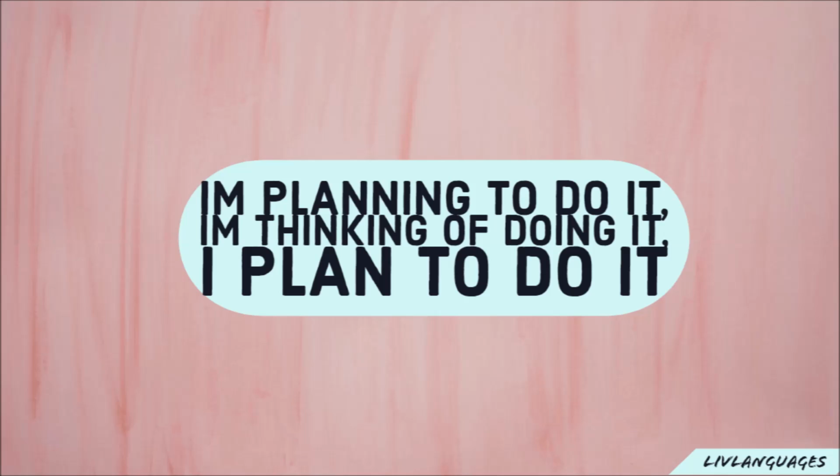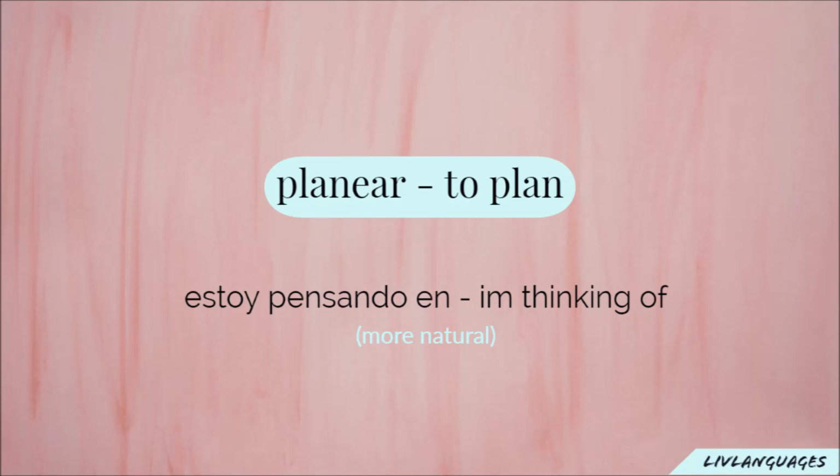So to start with, the way this verb works, you can use it for many different reasons. So you can use it to say, I'm planning to do it, I'm thinking of doing it, I plan to do it, etc. So you can use it for quite a lot of terms. Now the original verb to plan is planear, but we're not going to need that because the more natural way it's used is estoy pensando en. Now this means I'm thinking of, so in the term I'm, and we will move on to the other terms, but to start with we'll just start with I'm thinking of.